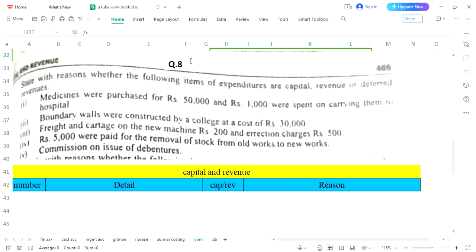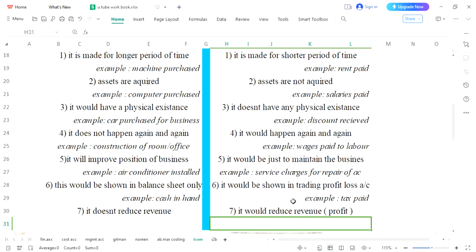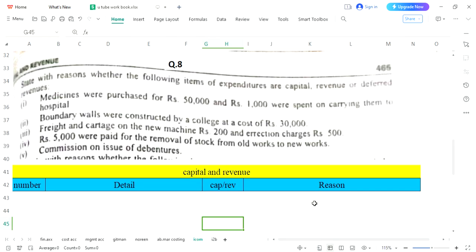Today's target is to solve question number 8. The chapter we are related with is capital and revenue, chapter 14. These 5 entries are given in the question. Details would be written over here. Whatever is written in this entry, we will write it in detail. Then we will decide it is capital or revenue and give the reason. The reasons we have already discussed. One of the reasons would be picked and we will write that reason over here. So we are now open to start our question.